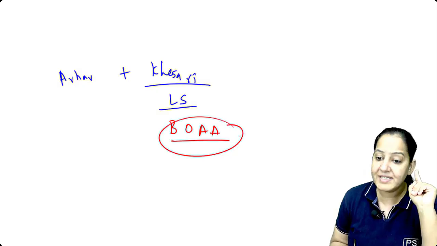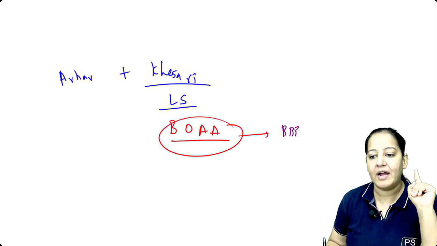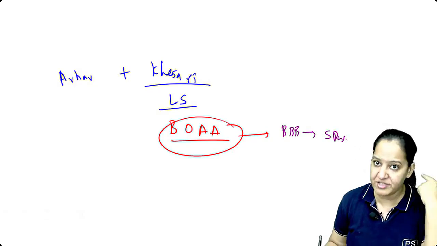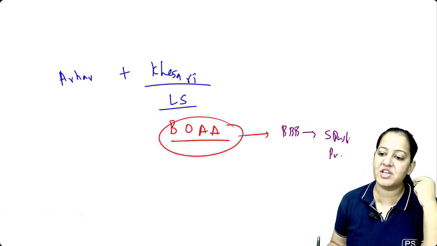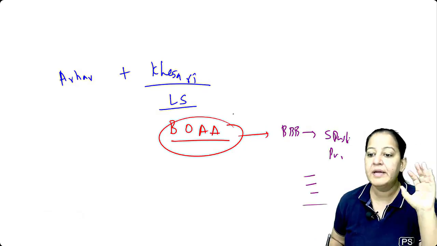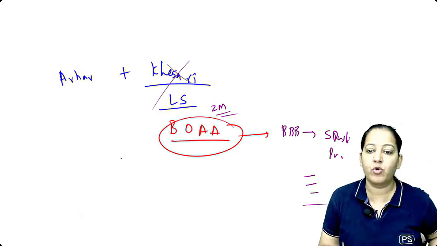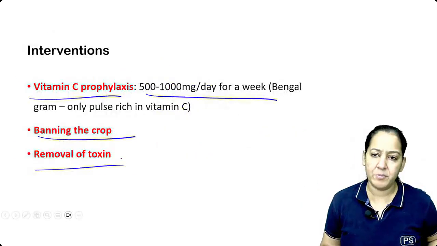It's a toxin. It goes in the brain. It crosses the BBB, goes into the brain, and produces spastic paralysis there by damaging the brain and the spinal cord. Spastic paralysis. The person has latent stage, 1 stick, 2 stick, and finally a crawler. And it is consumed mainly for constantly 2 months, and it's a crime to grow the khesari dal. So these all are important points in that.